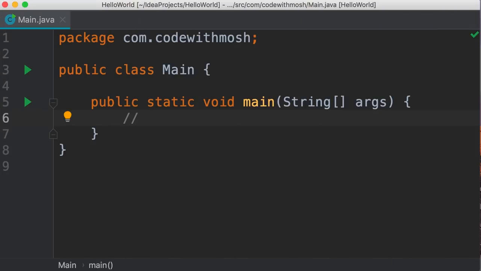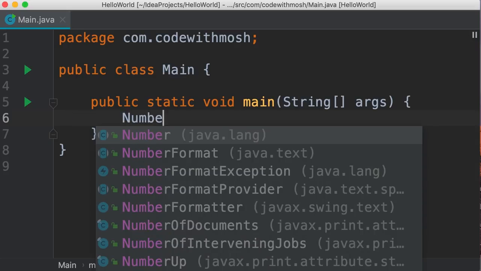Quite often when we work with numbers, we need to format them as currency values. For example, we might have a number like this. Imagine this is the price of a product. To display this to the user, you want to add a $ sign here and separate every 3 digits with a comma. Or we might have a number like 0.1, and we want to represent this as a percentage value. So instead of 0.1, we want to display 10%. So in this tutorial, I'm going to show you how to format numbers in Java.